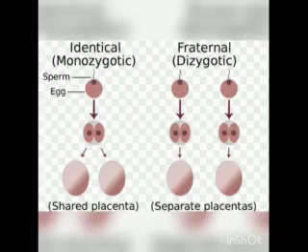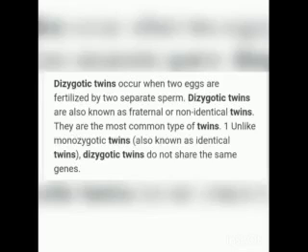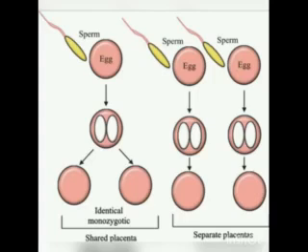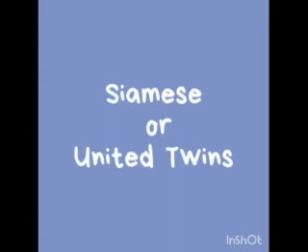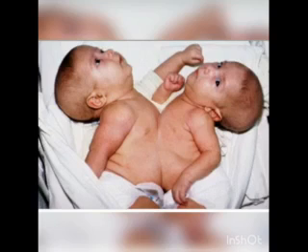The dizygotic twins are produced from two separate eggs fertilized by two separate sperms. The twins may be of the same sex or of different sex, and they are non-identical. So, which twins are non-identical? Dizygotic twins are non-identical. And we can see some united twins. They are conjoined twins who are joined during birth. So, they are called conjoined twins or united twins.